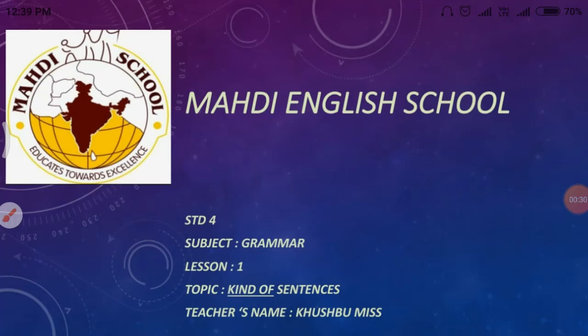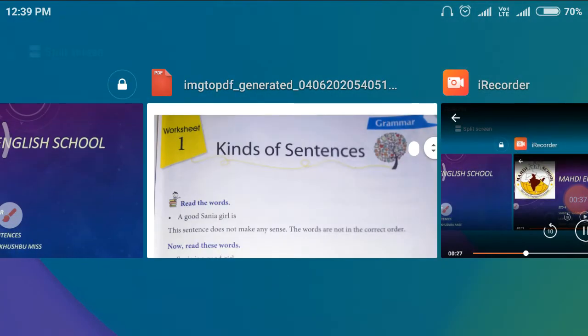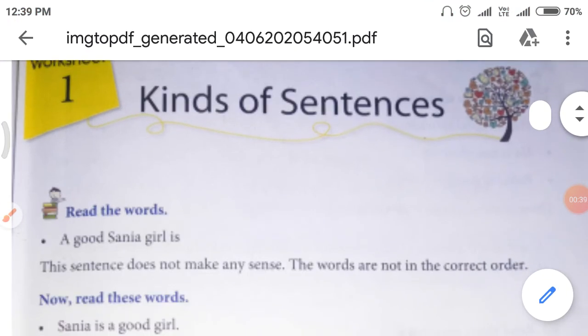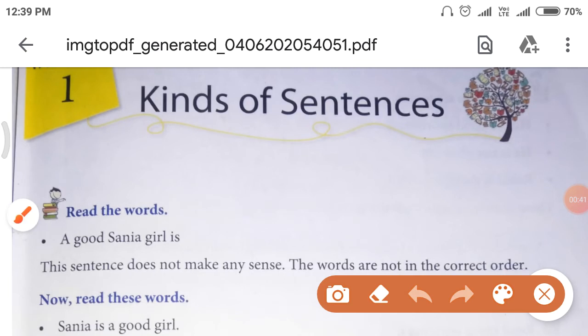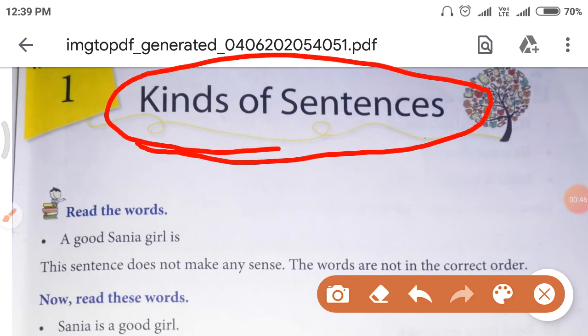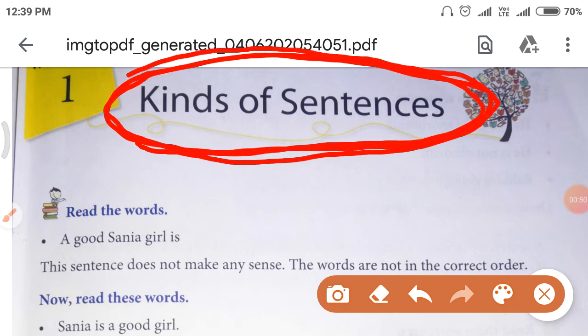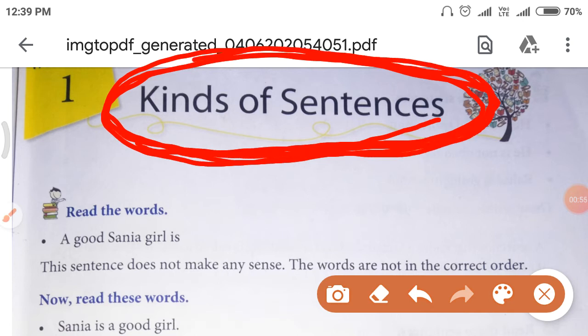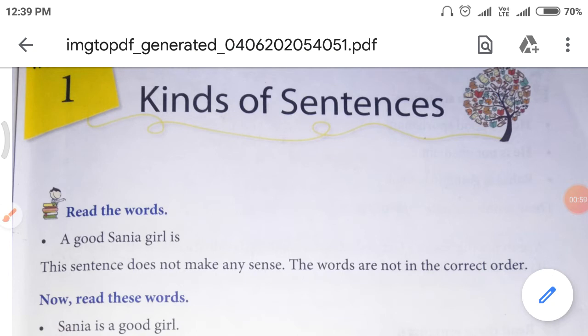Grammar textbook. The name of the chapter is Kinds of Sentences. So let's start with our lesson. Chapter number 1, Kinds of Sentences. What is the name of the chapter? Kinds of Sentences. Kinds of Sentences means types of sentences. How many types of sentences there are, that we will see in this chapter. Okay, so let's start.